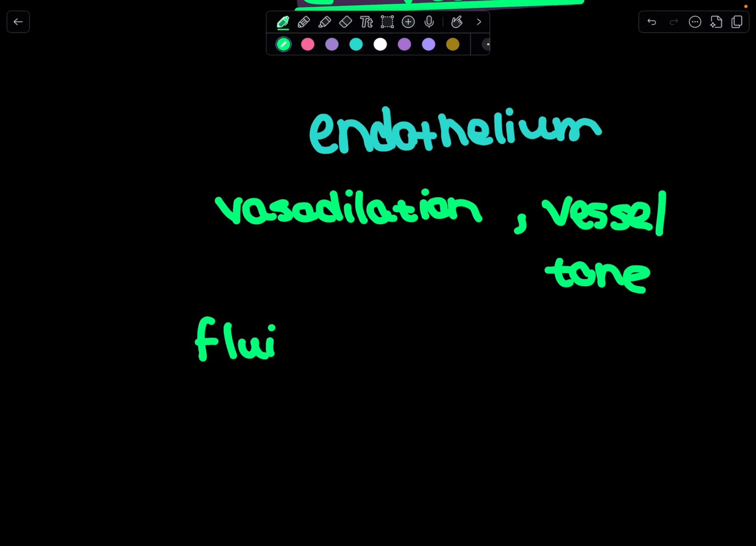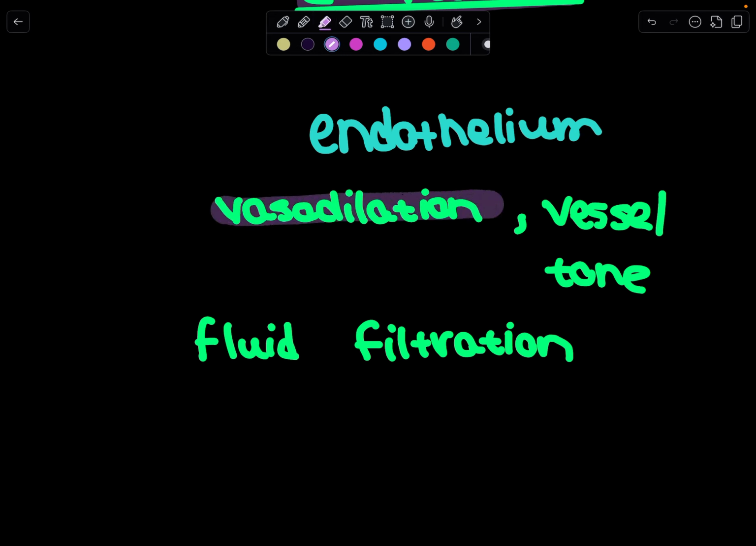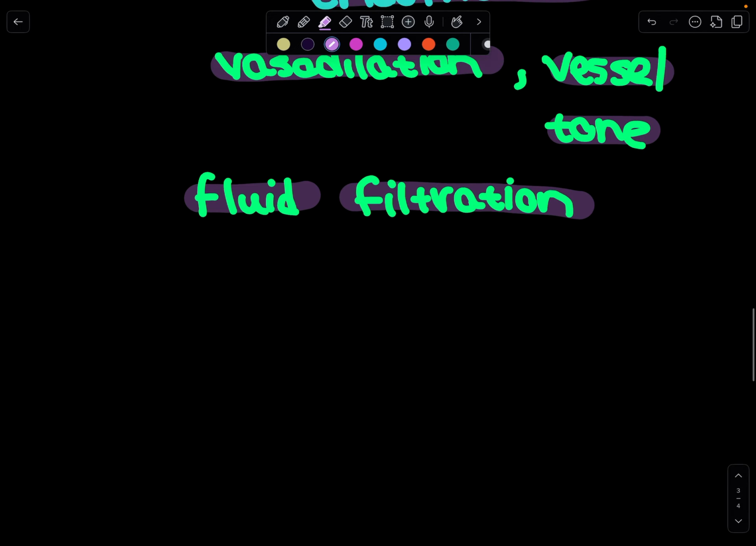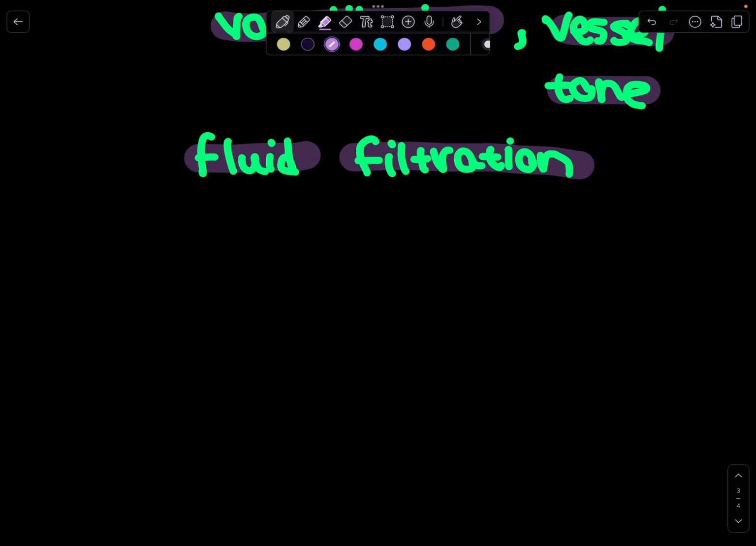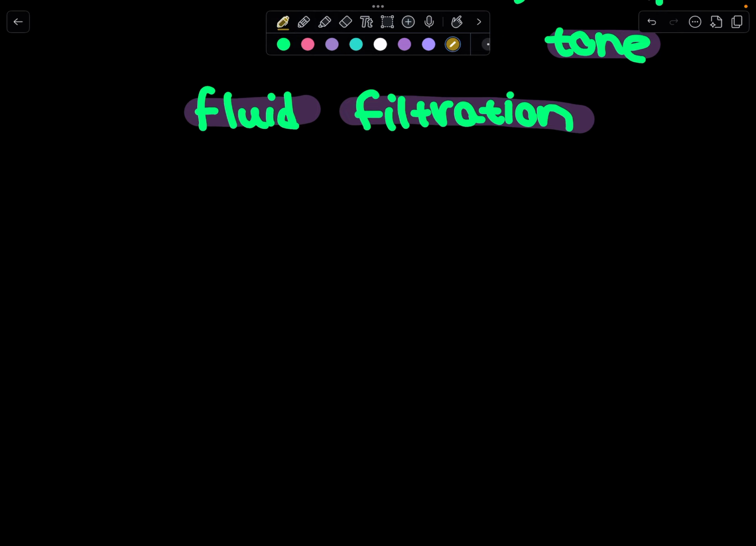It manages fluid filtration by balancing fluid movement across vessel walls, preventing edema, and in the brain, it forms the tight blood-brain barrier to protect cerebral spinal fluid and regulate what enters the brain. The endothelium maintains hemostasis by releasing anti-clotting factors like prostacyclin to prevent unwanted clots and promotes clotting when needed. It also guides white blood cells to inflammation sites by expressing adhesion molecules, aiding immune response.